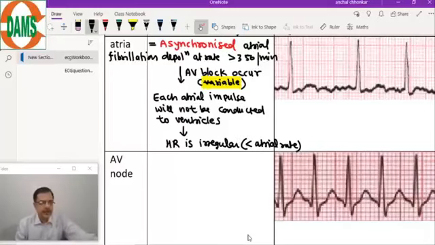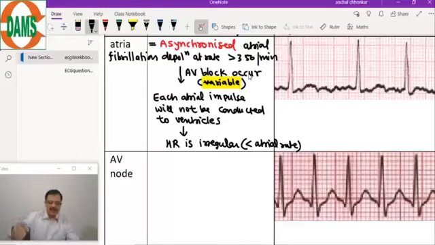All right, so the description of atrial fibrillation. There is asynchronized atrial depolarization at a rate of more than 350 per minute. Here the individual fibers are depolarizing. As a result, AV block will occur.